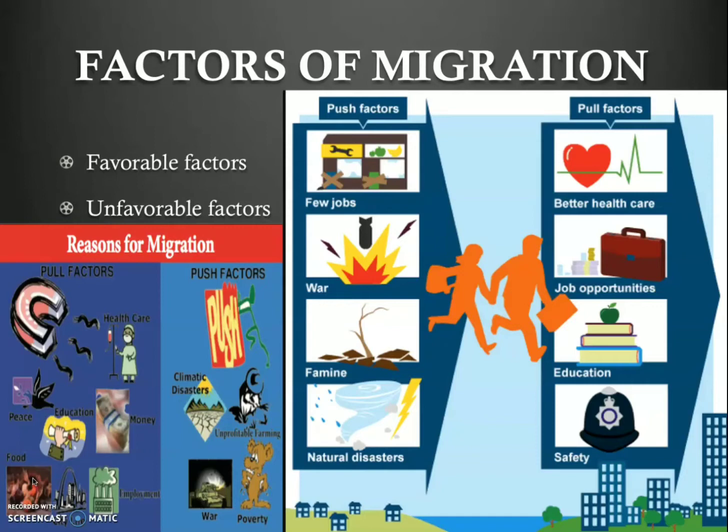First we'll see push factors. Examples are few jobs: they don't have jobs there, so they are pushed from that place to other places in search of jobs. And next one is war, famine and natural disasters. Okay, and also we can see climatic disasters, unprofitable farming and poverty.